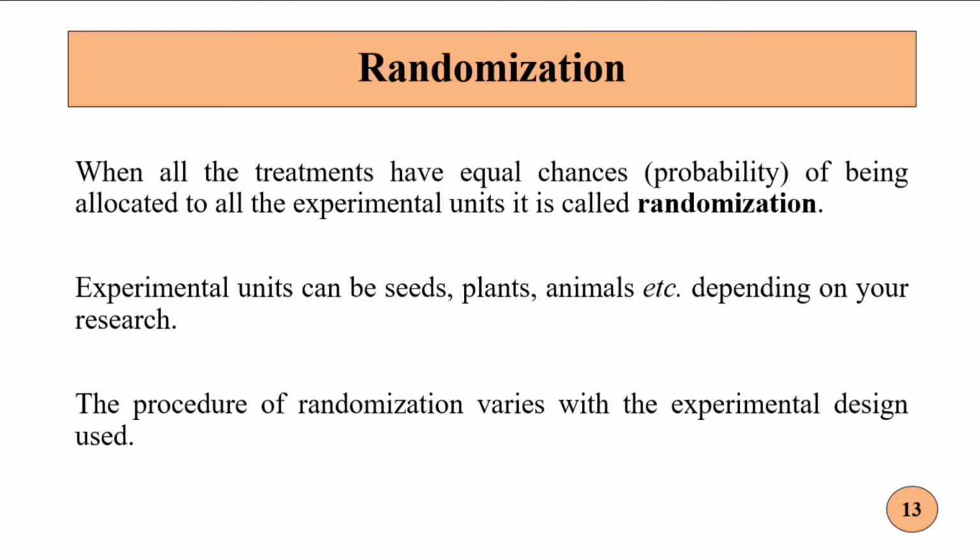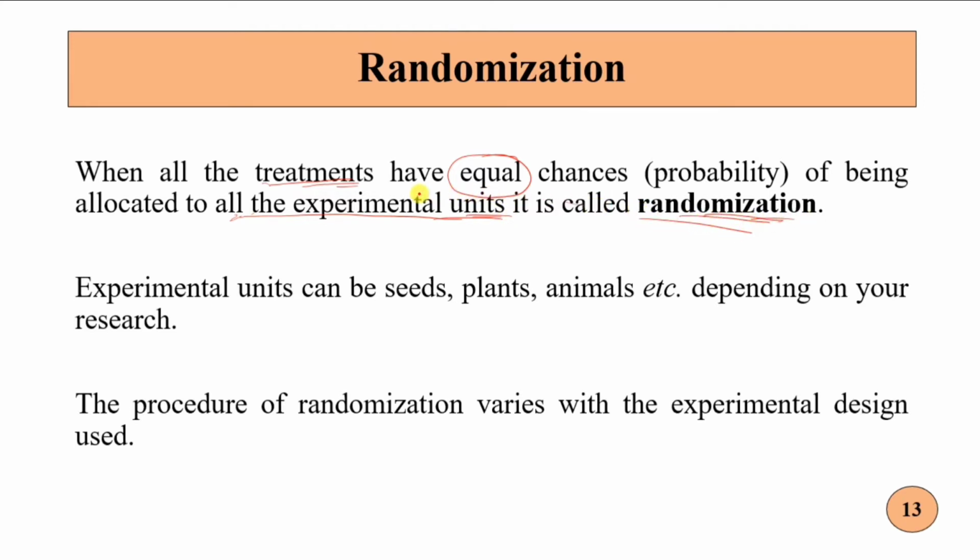This is the second video. In the first video of the principles of design of experiments, we had discussed replication. In this video we will be discussing randomization. So what is randomization? If all the treatments have equal probability or equal chance of being allocated to all the experimental units, then we can say that there is randomization while allocating the treatments.